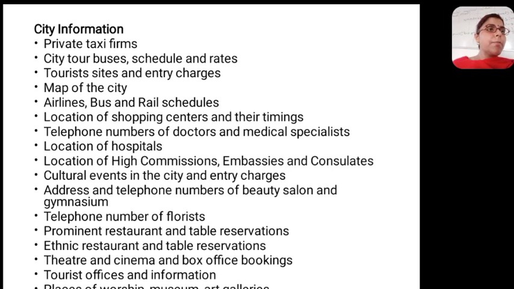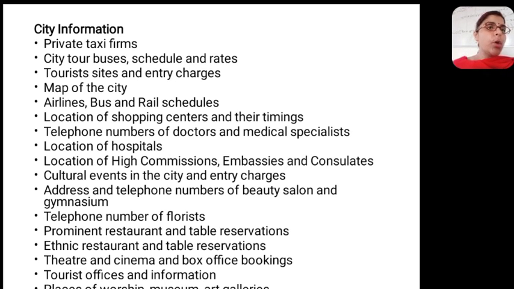If suppose there is a foreigner guest staying in your hotel and he wants to talk to them, or he is in some kind of problem and wants to inform them, you should immediately have the number, and you should know the contact person to whom you should directly reach out. So the location of the high commissions, embassies and consultants, and their numbers.